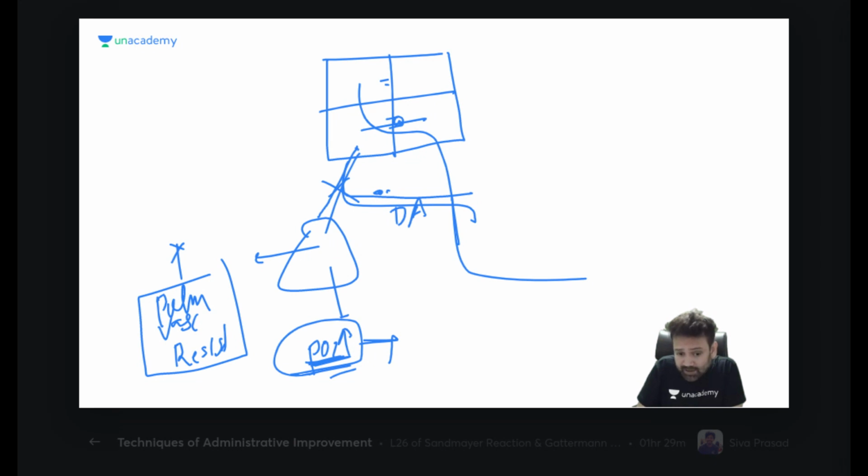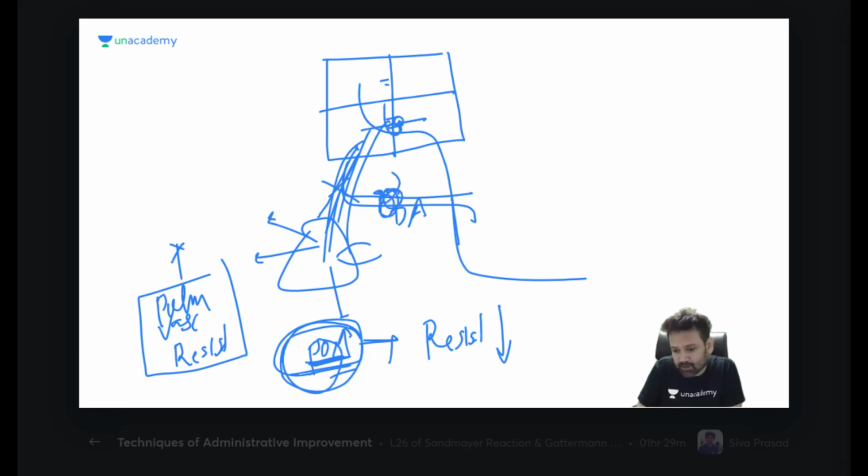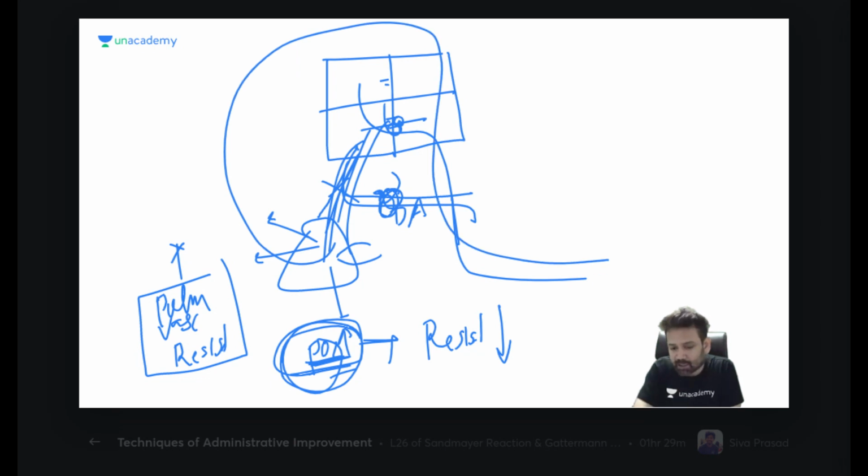That is why there is hypoxia and increased resistance. But when PO2 increases, it causes vasodilation, and resistance will decrease and blood starts coming into the lung. And that will close these foramen, and then blood starts going from the lung to the systemic circulation.